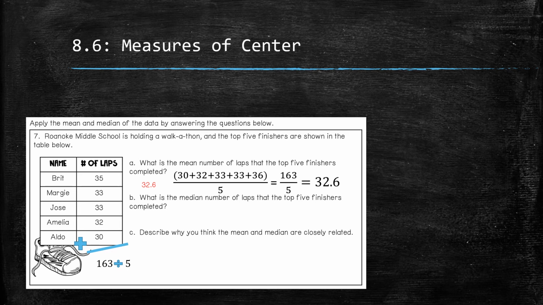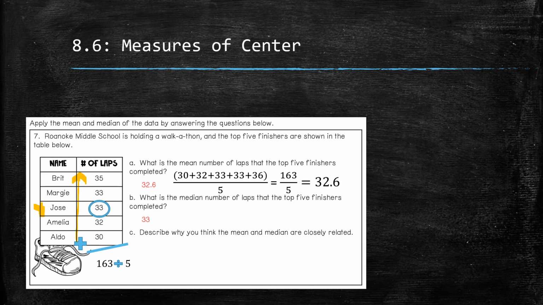B, we're going to do the median, which is that middle number, and what's nice about this data is they have it in order already, going up. So I'm not going to rewrite it. I can go ahead and just look at that and see that since there's an odd number, Jose is in my middle. So 33 is my median.